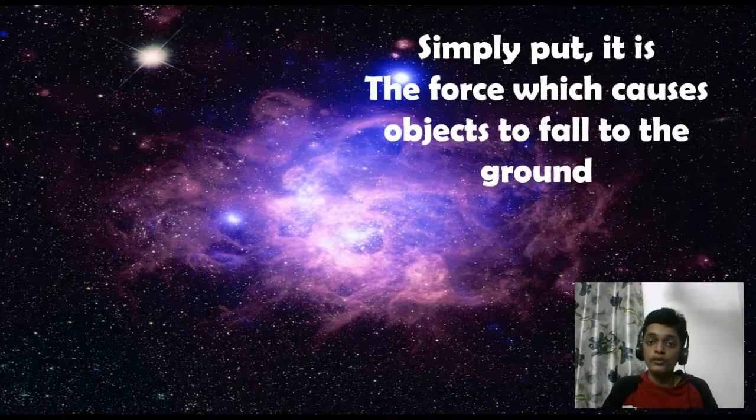Now, simply put, the gravitational force is a force which causes objects to fall to the ground. We have always noticed everything that is thrown into free air has to come down. Let us take for example a ball. Whenever we throw a ball, due to the gravitational force of the earth, it is attracted towards the earth and hence falls. Similarly, every object which is in the atmosphere of the earth and very near to the earth has to fall towards the earth. This is because of gravitational force. This also causes the moon to revolve around earth in a specific orbit.